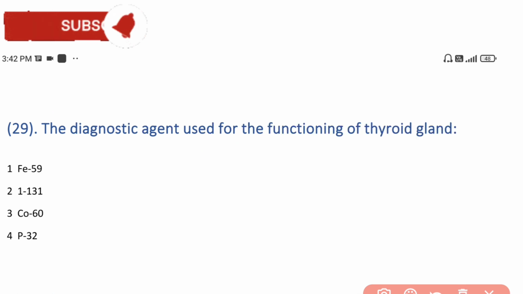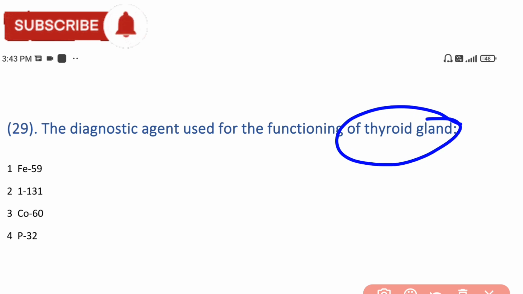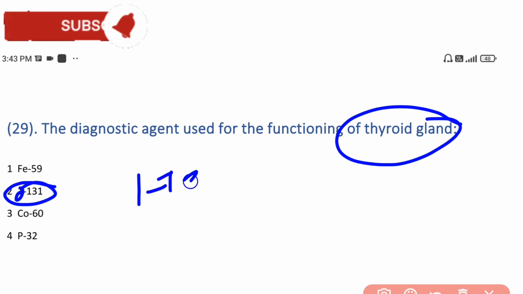Next question is the diagnostic agent used for the functioning of the thyroid gland. Which of the following agents is used to test the thyroid gland? That is iodine 131.